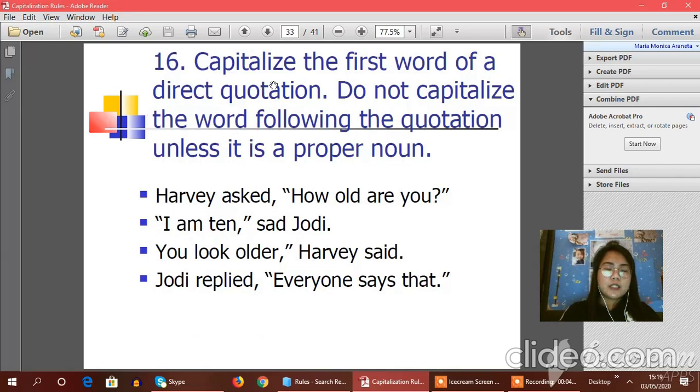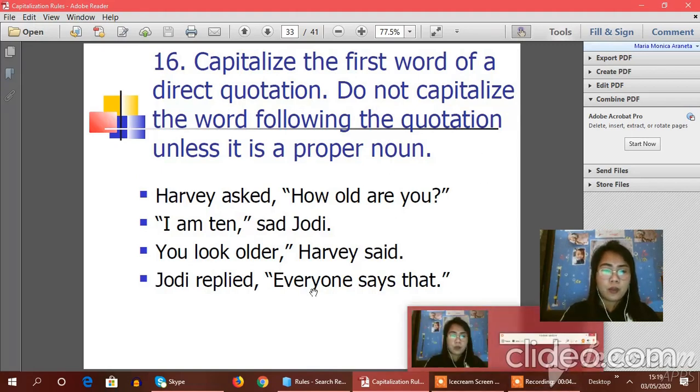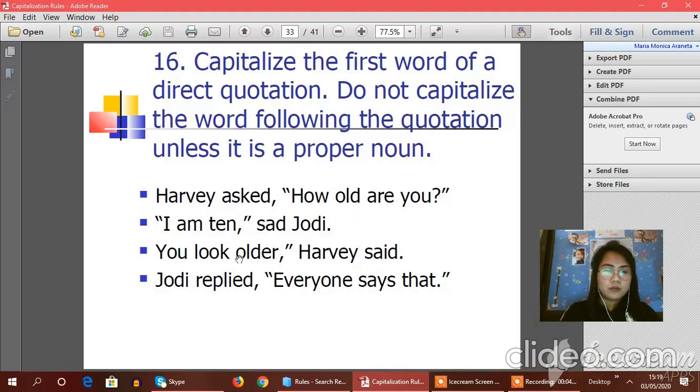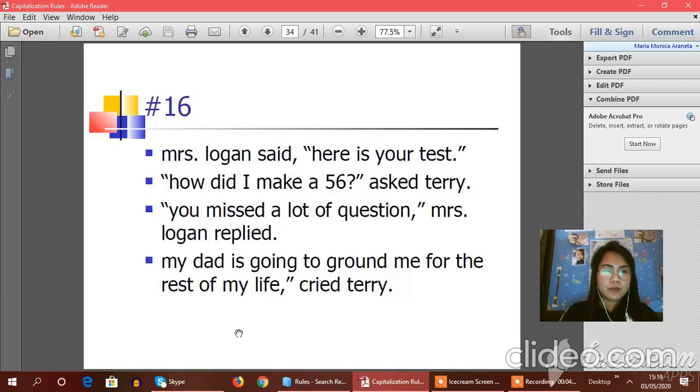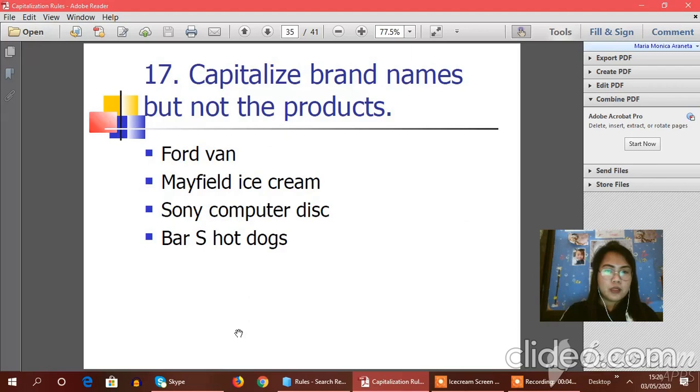Rule number 16. Capitalize the first word of a direct quotation. Do not capitalize the word following the quotation unless it is a proper noun. Okay, let's look at these given examples. So there is the activity 16 that you need to do.